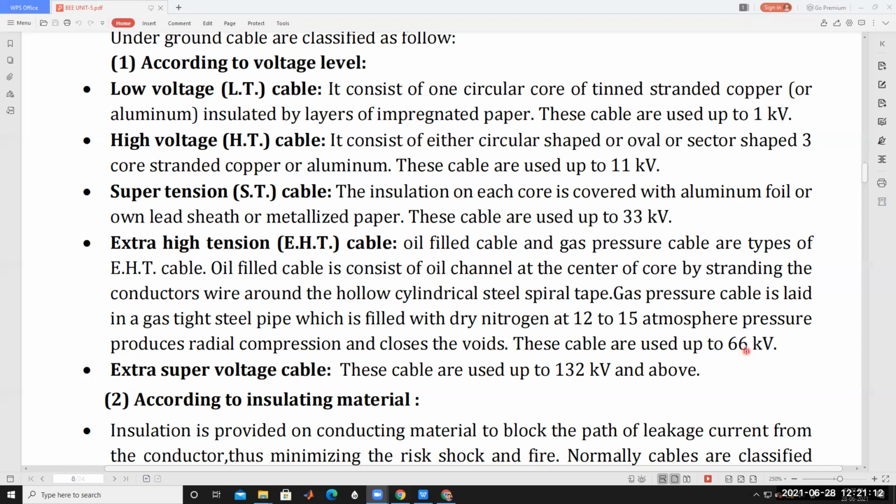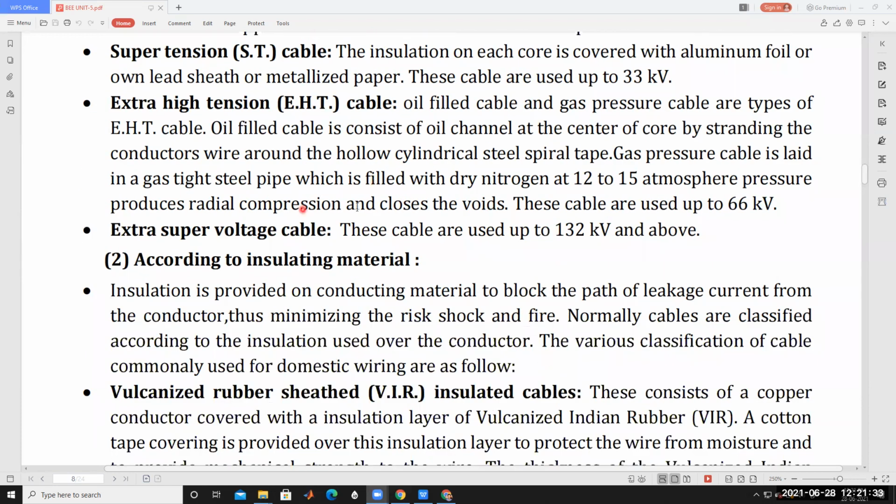These cables are rated up to 66 kV. 66,000 volts can be operated using these extra high tension cables. And then the extra super voltage cables are cables of 132 kV and above. This type of cable is around 132 kV and above. This way these cables can be classified.